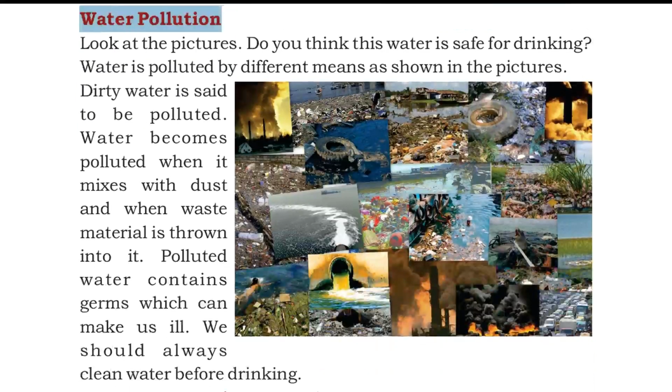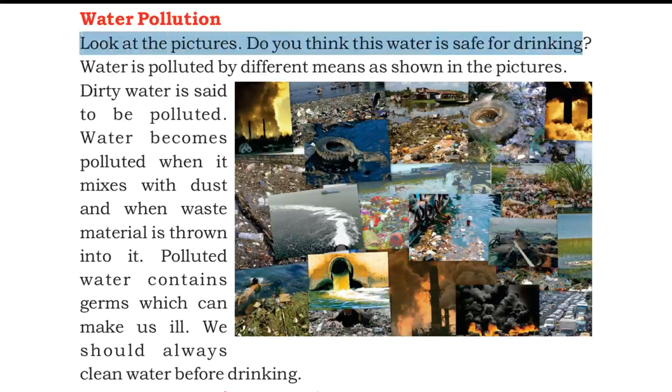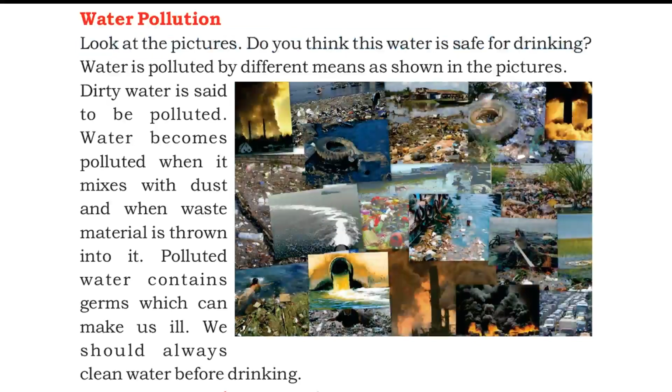Water pollution. Look at the pictures. Do you think this water is safe for drinking? Water is polluted by different means as shown in the pictures. Dirty water is said to be polluted.